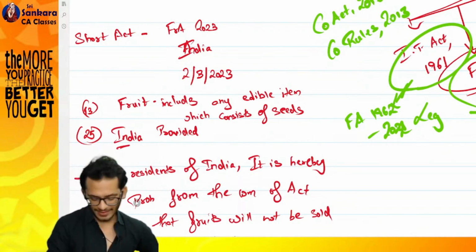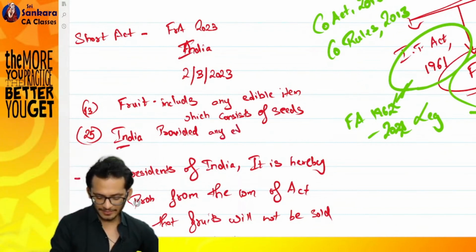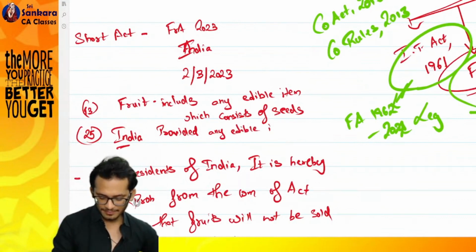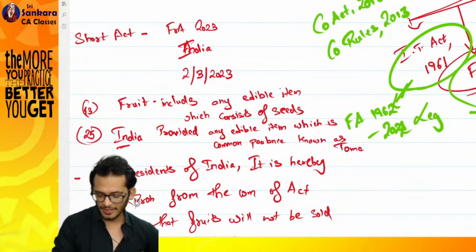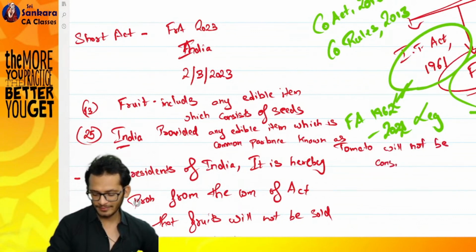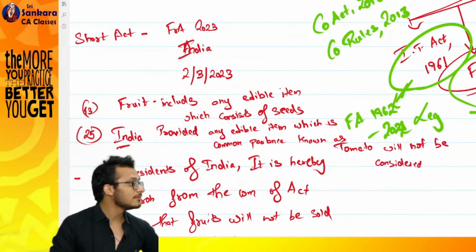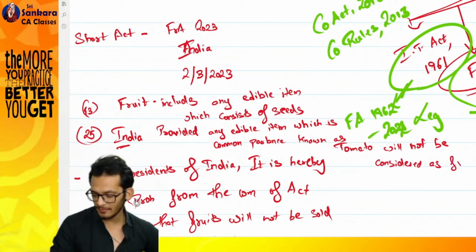Provided, any edible item which is in common parlance known as tomato will not be considered as a fruit. Correct? Does it make more sense now?